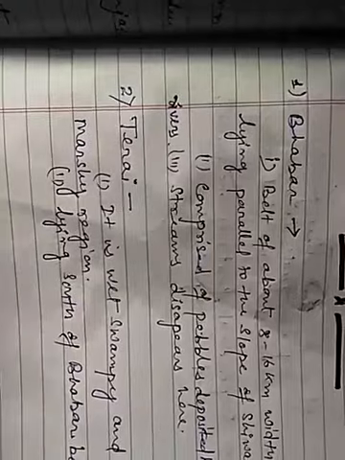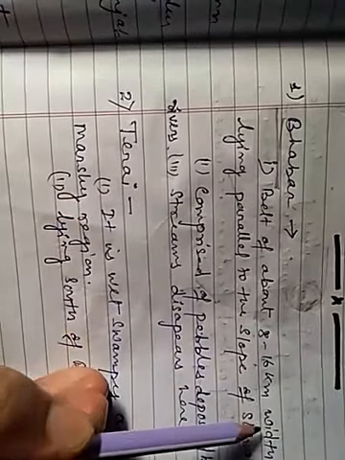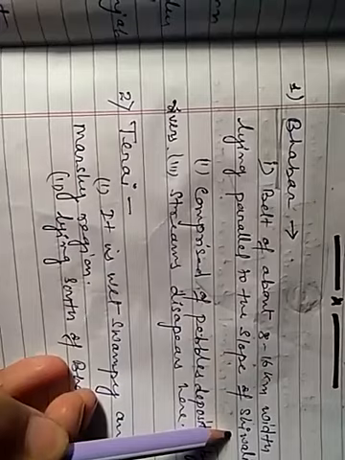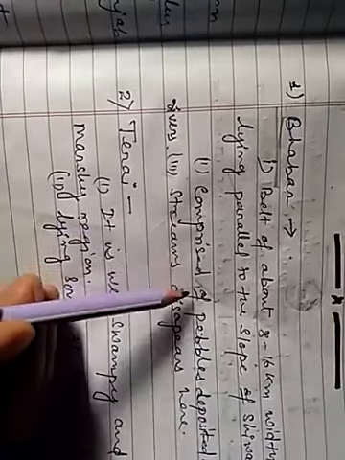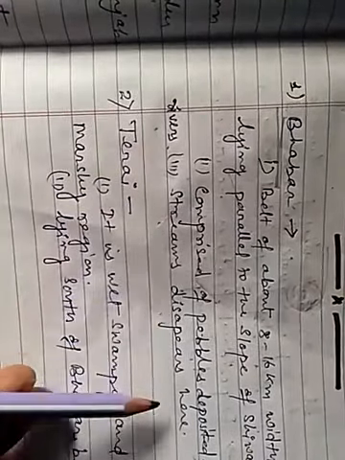Now let's learn about them. See, Bhabar. It is a belt of about 8 to 16 km width, lying parallel to the slope of Shivalik, comprised of pebbles deposited by rivers, and streams disappear here.